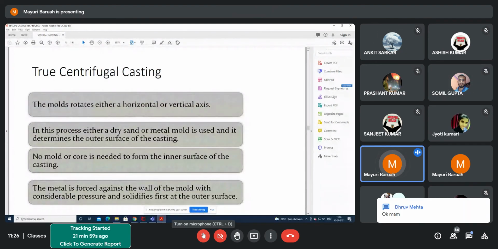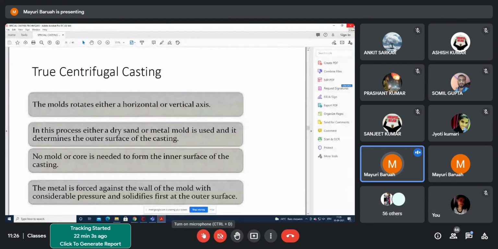I will be providing you the slides right away. And I will be providing you, at least, the derivations, okay? For the top gate and bottom gate, what type of derivations are required, okay? The gating system, so that you can go through it and know how to deduce it, okay?